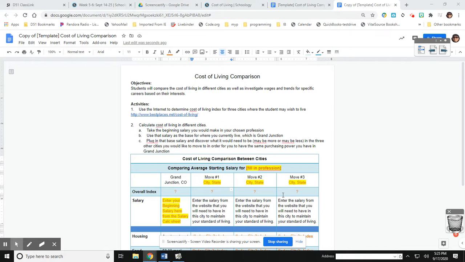Going to do a quick overview of the cost of living comparison. The first thing we want to do is fill in the profession of what career you're considering. I'm going to put in accounting for me. And then the next thing we're going to do is from your salary spreadsheet, so you would have had to do that first, your salary sheet, I'm going to put in the salary of the beginning level of the career that I am considering. So I put in that beginning salary.